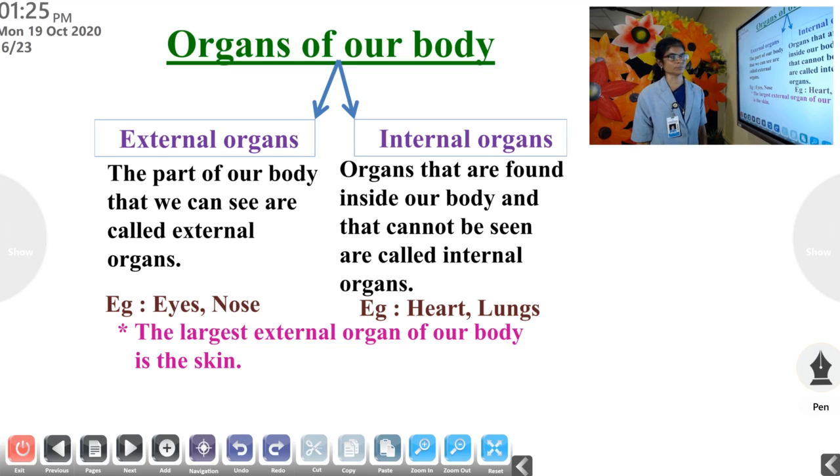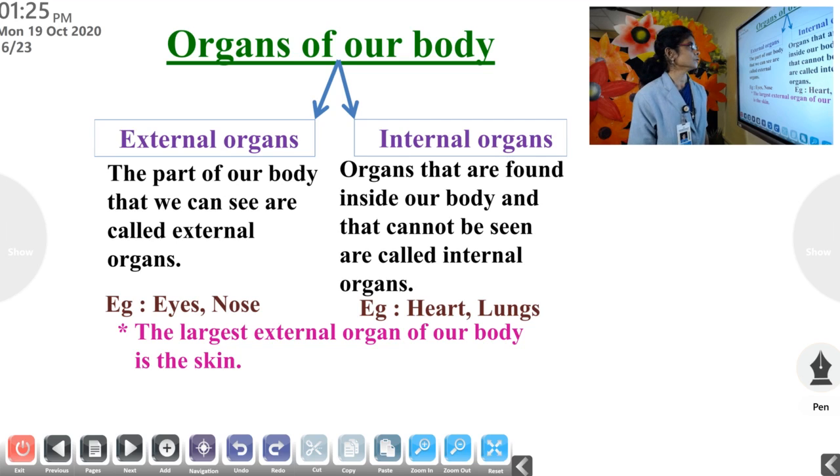Then, the organs of our body. I think you studied external organs and internal organs in lower classes, in first standard and second standard. What are external organs?